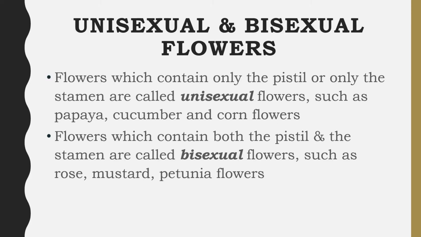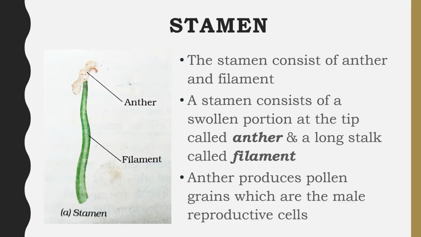Unisexual and bisexual flowers. Flowers which contain only the pistil or only the stamen are called unisexual flowers, such as the papaya, cucumber and cornflower. Flowers which contain both the pistil and the stamen are said to be bisexual flowers, such as the rose, mustard and the petunia flowers.